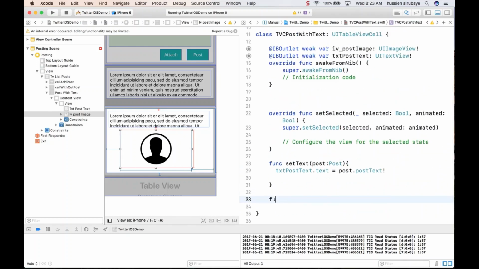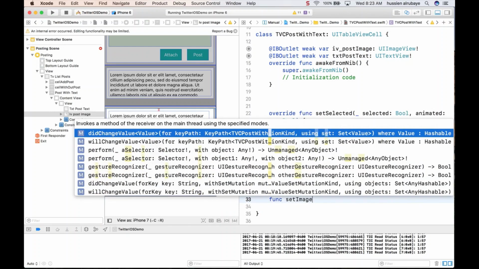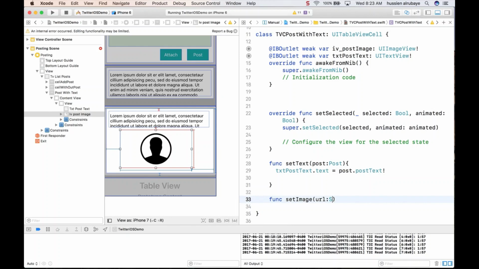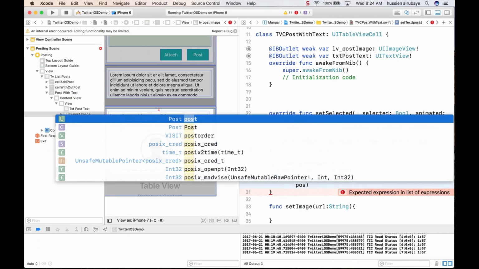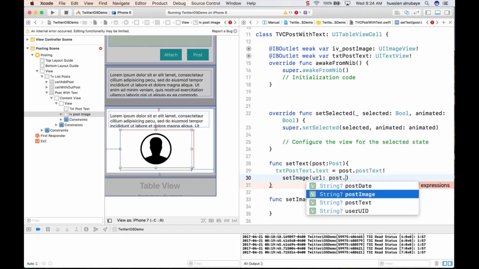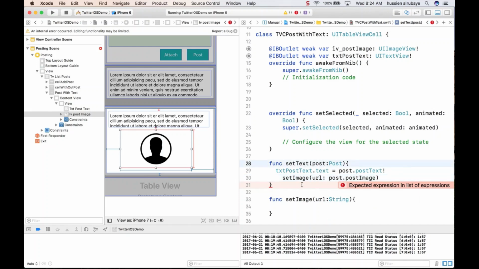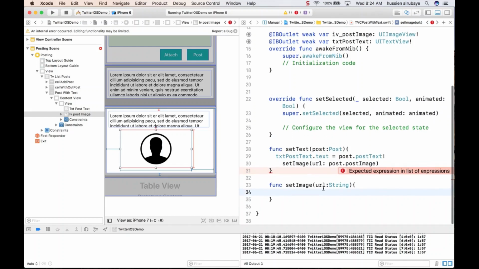I say, hey, function setImage, and this function takes the URL as a string and tries to process it for us. So whatever image I want to set, I say, hey, I want you to send this image. I want to set whatever post URL we have. Say, hey, post dot image, post image, whatever you have here, so it will get it. Whatever image you have here, please send it to this method, and this method will be able to process this image.